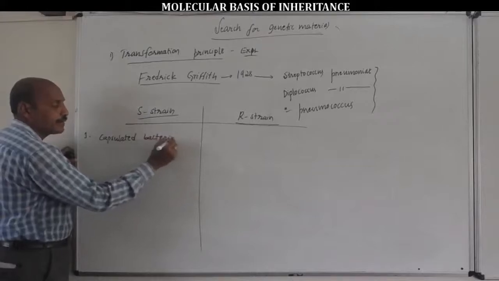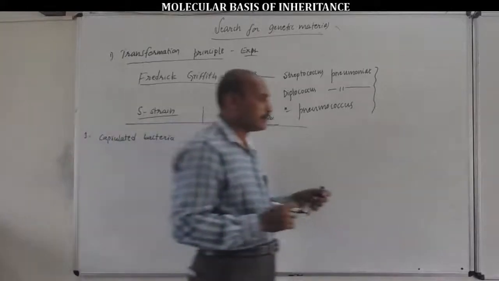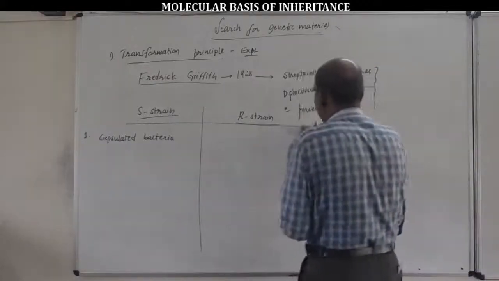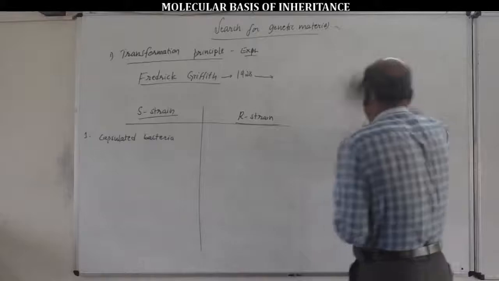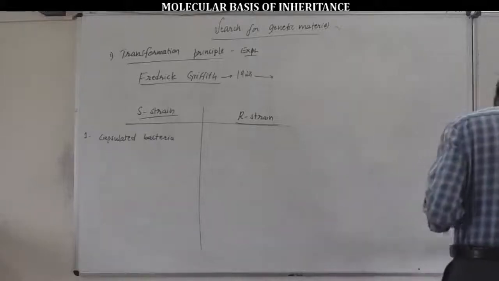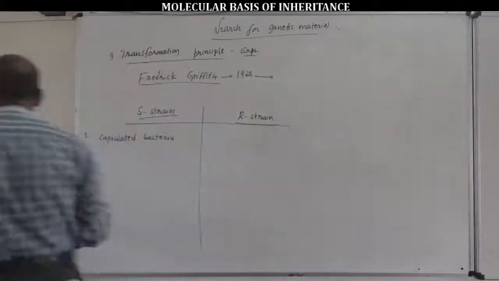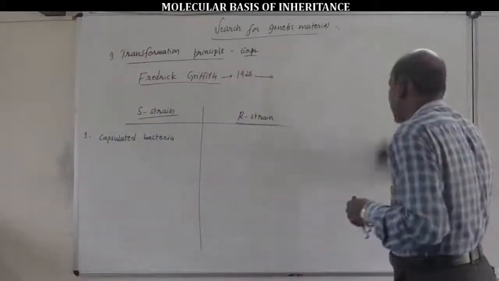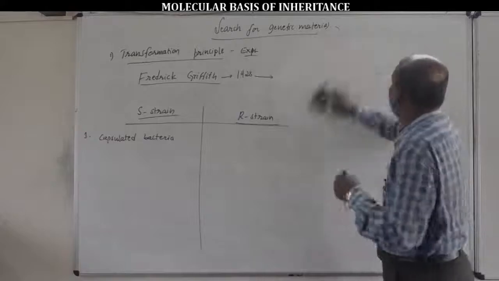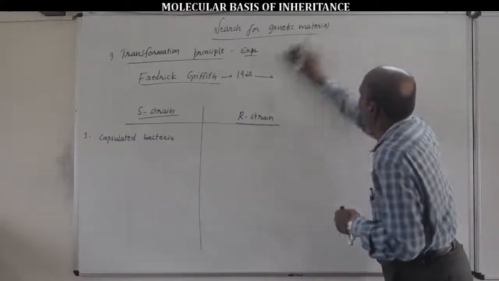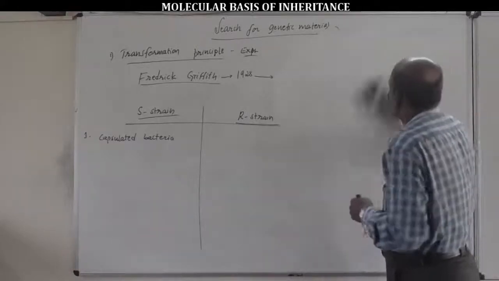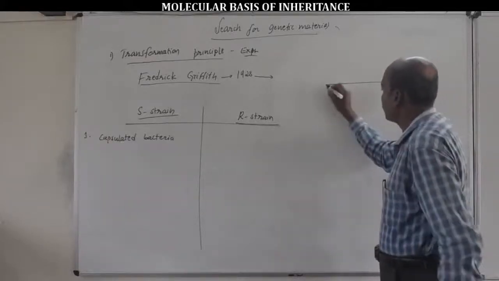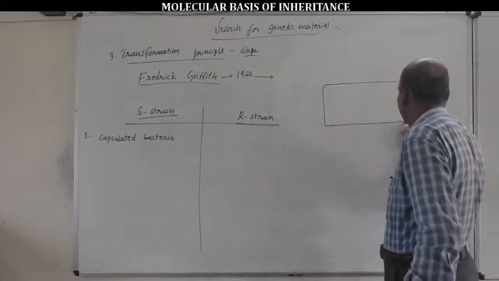Capsulated bacteria, very important. S-strain bacteria is the capsulated bacteria, due to the presence of a mucus layer on its cell wall called the capsule. For example, this is one simple diagrammatic representation of a bacterial cell.